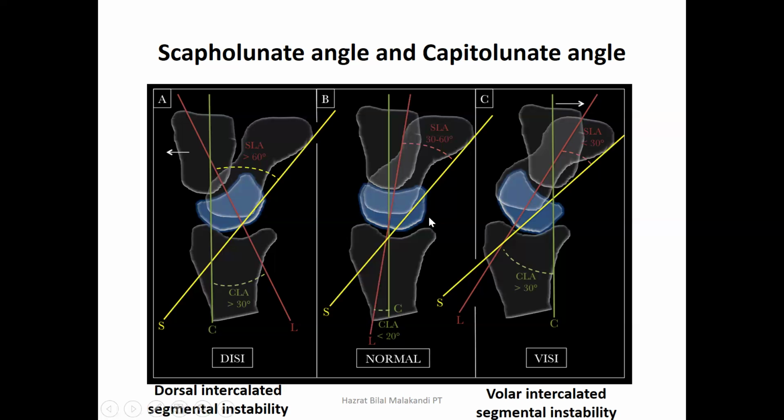If we look here, this is the normal view, these three you can see, this is the lateral view. Radiographs come like this. In the lateral view, if we look here, the lunate is stable like this, and we can see here the L line is almost a straight line. Similarly, the lunate line is here, and this is the scaphoid line.